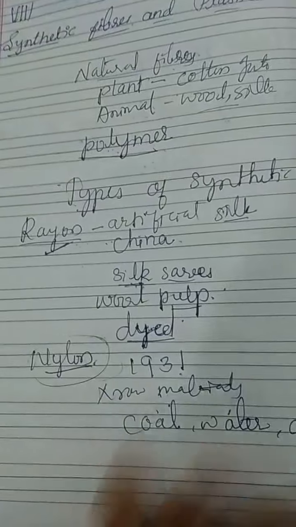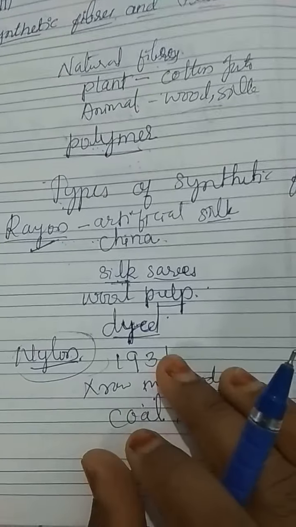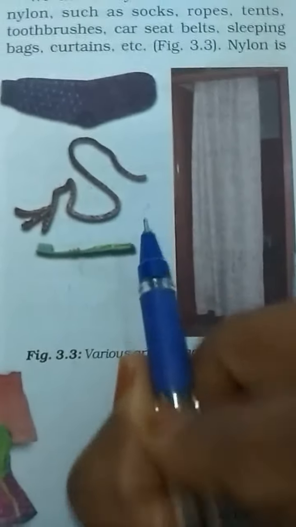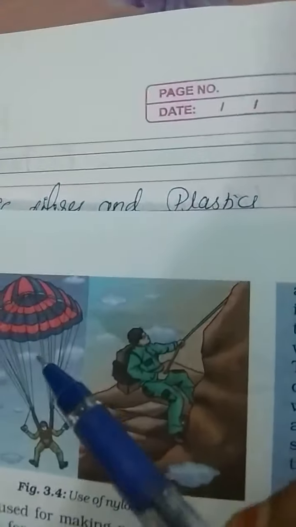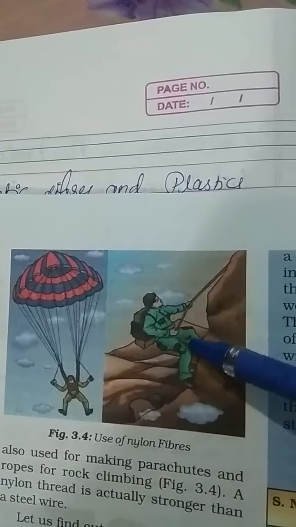So it became very popular for making clothes. We use many articles made of nylon such as socks, ropes, tents, toothbrush, car seat belts, sleeping bags, curtains, etc. Nylon is also used for making parachutes and ropes for rock climbing.